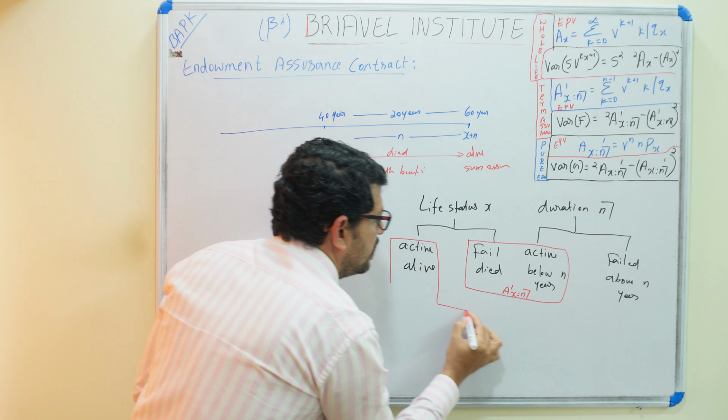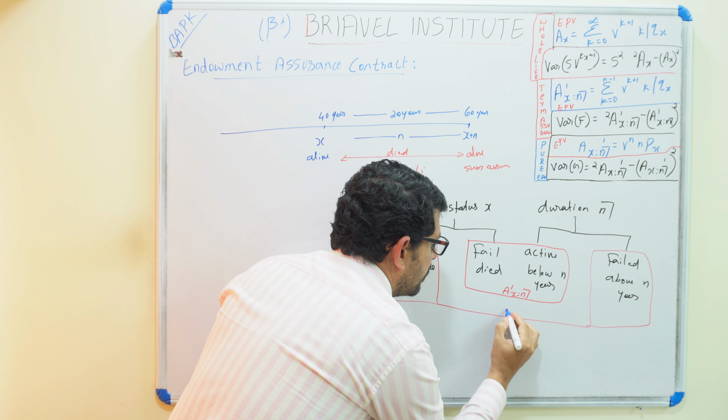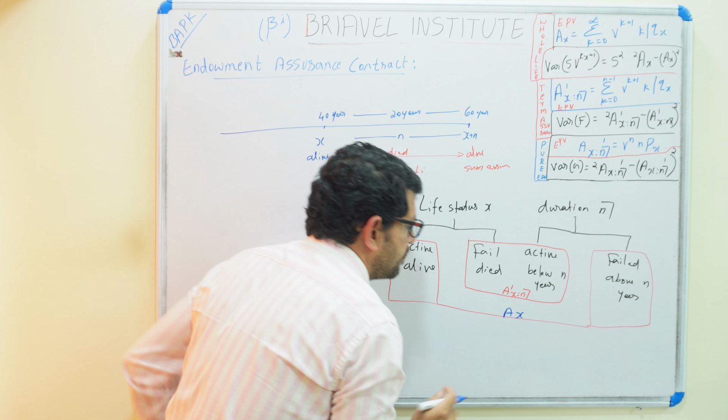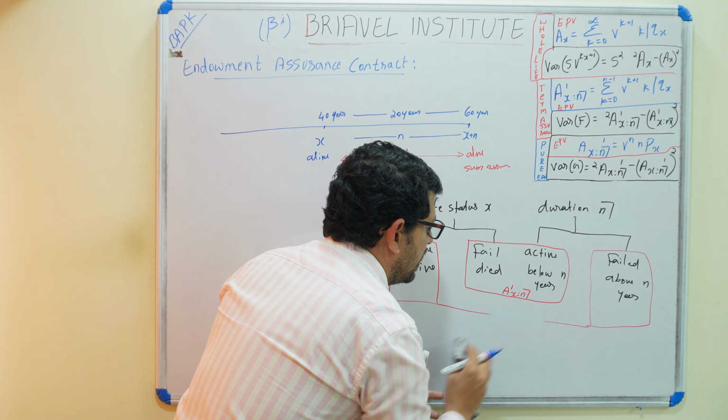So we write it with the 1 above N. Why? Because the life status is not failed, and the duration is failed, meaning duration is completed.